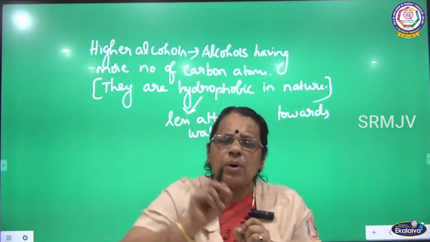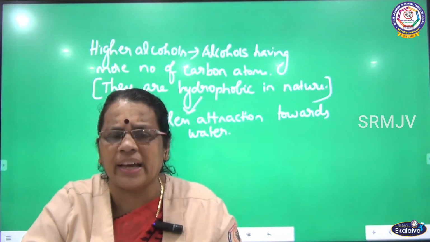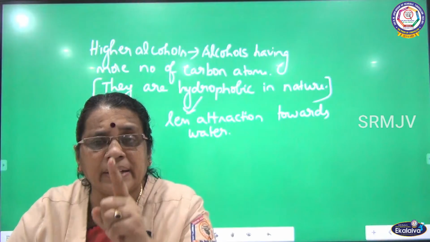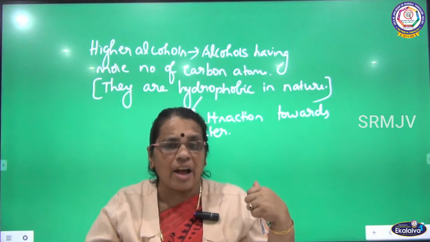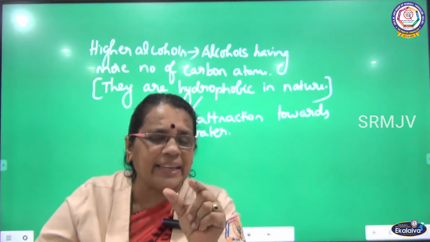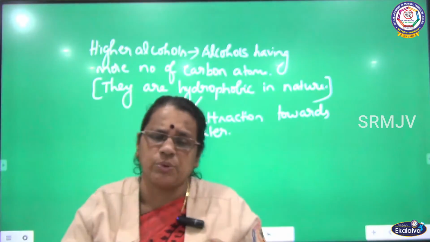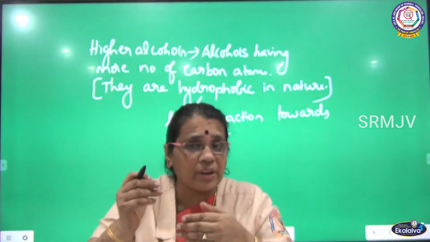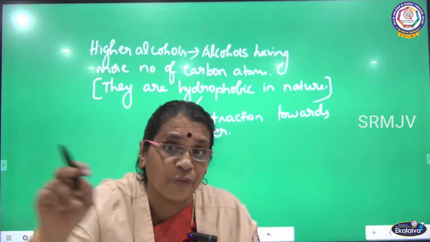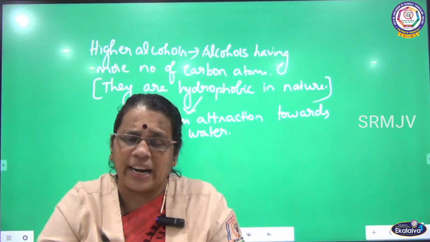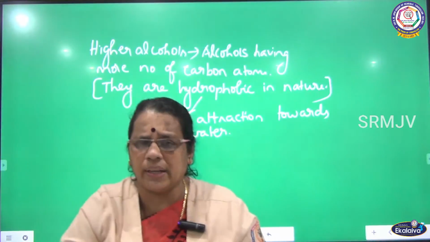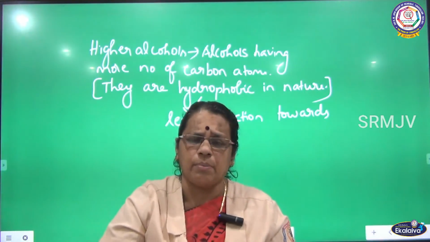So when they have less attraction towards water, the ability to form intermolecular hydrogen bonding is less. Is it not? When the number of carbon atoms is less, they have the greater ability to form hydrogen bonds with water, because the number of carbon atoms is less. Hydrophilic, solvent loving, water loving. So readily they will be attracted to water, forming intermolecular hydrogen bonds.